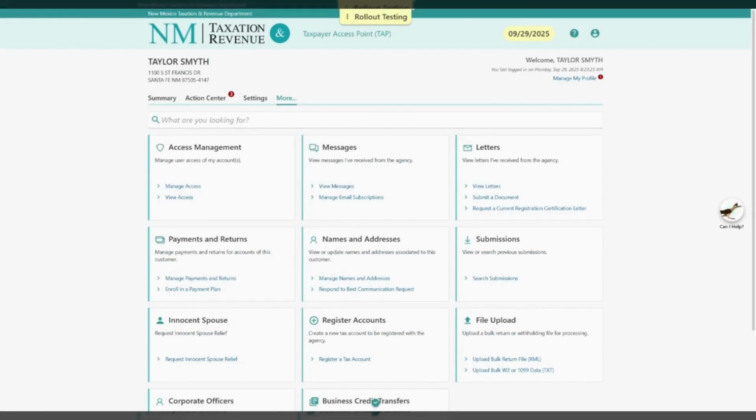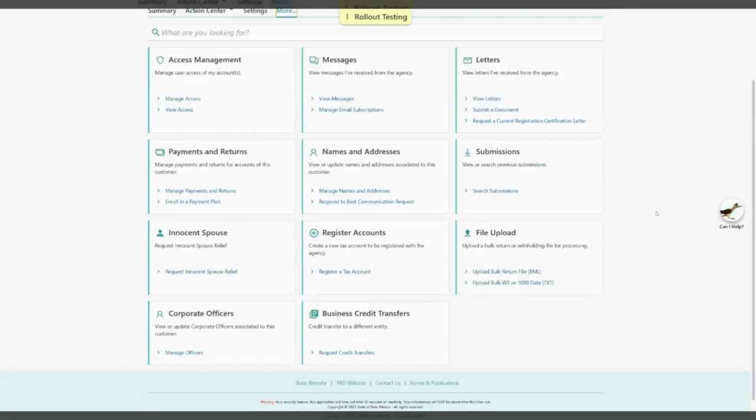If you scroll down on the More page, you will see many different panels and options that you can complete within your TAP account. Some notable panels include the Names and Addresses panel. If you select Manage Names and Addresses, you can update the department of any name changes or update your existing mailing address with the department. You can also manage any payments and returns directly through the Payments and Returns panel. You can view any letters under the Letters panel, or view any submissions made previously with the department under the Submissions panel.